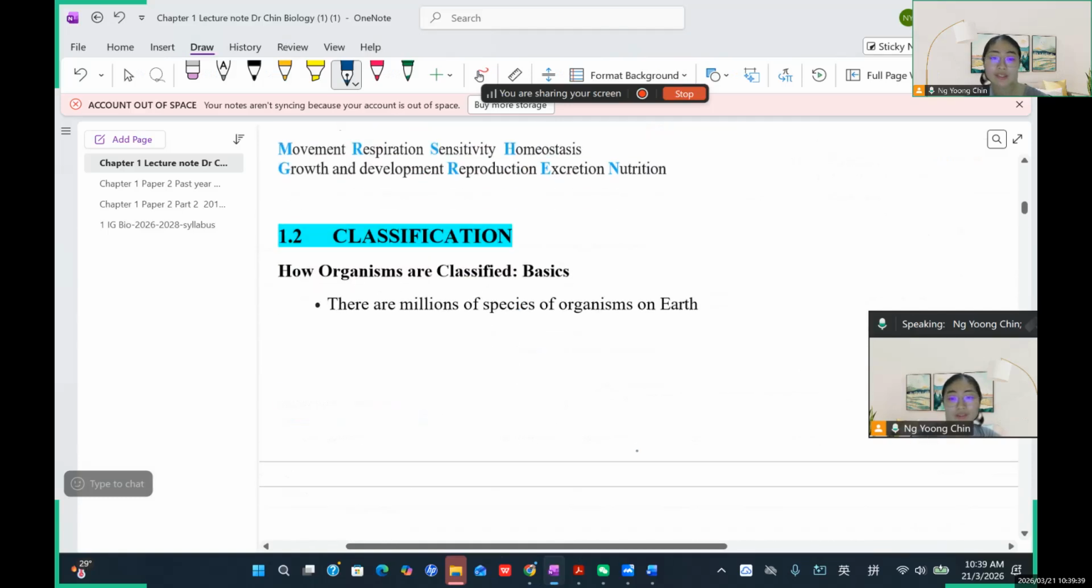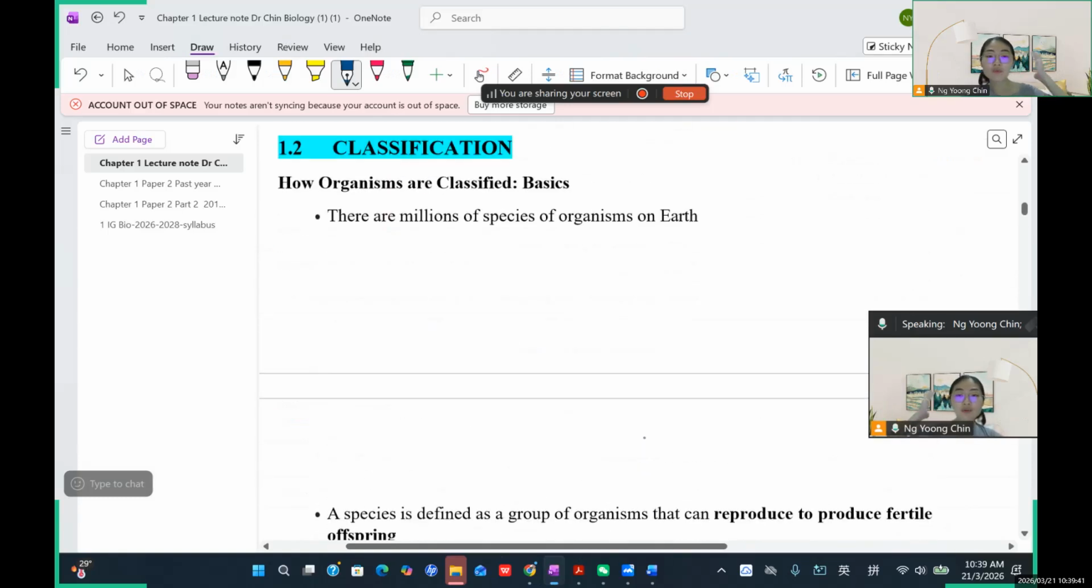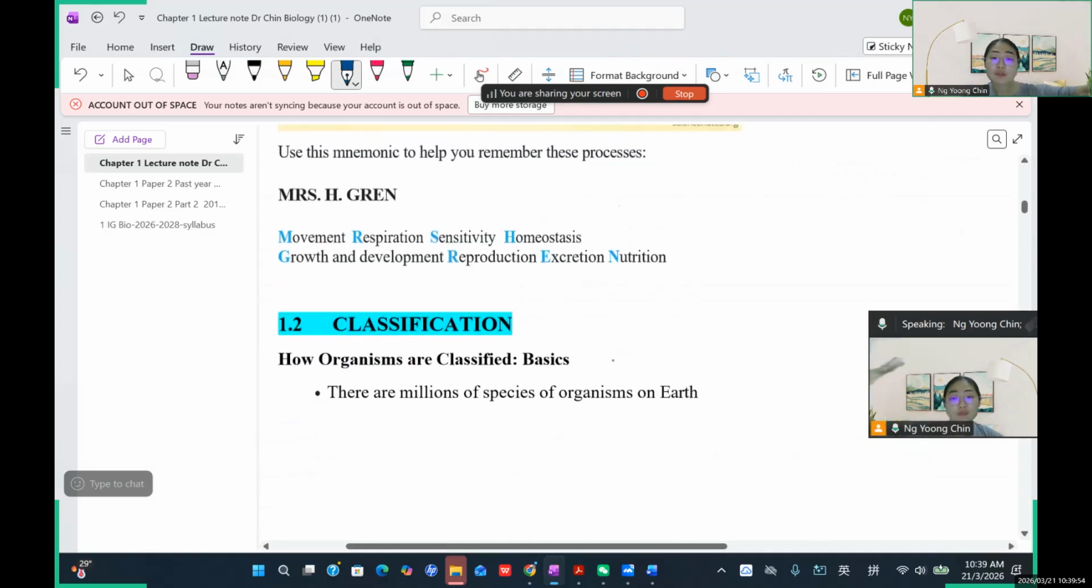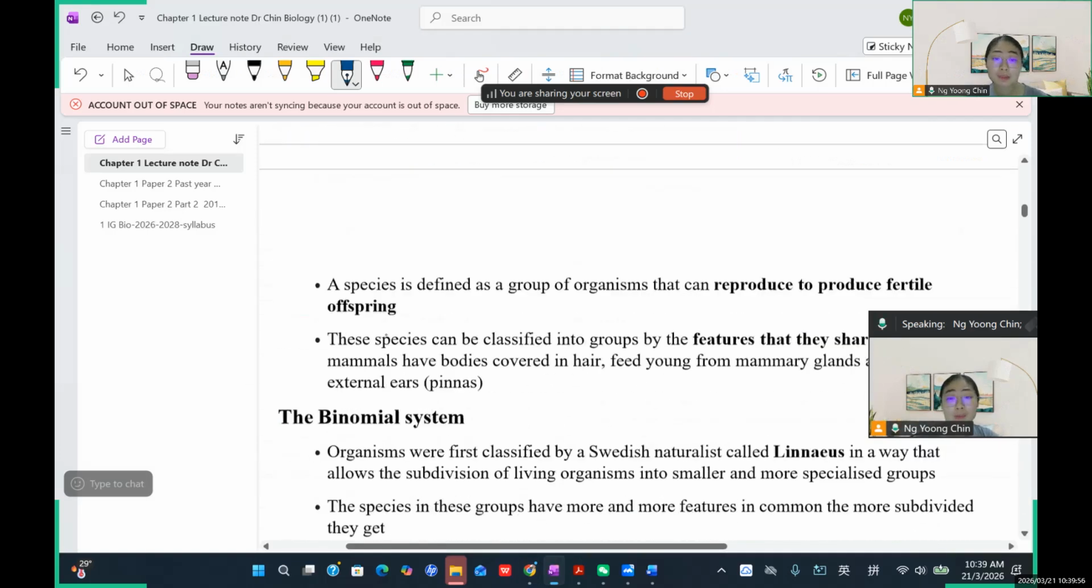Okay, which is this one. The classifications. What does classification mean? Because we, as living organisms, there are many types of living organisms, so we should be able to classify them based on their characteristics. And before that, we need to talk about species. What do you mean by species?